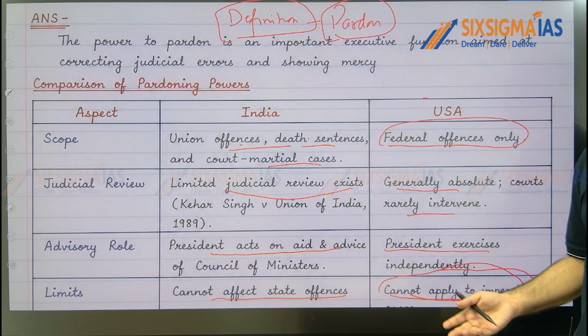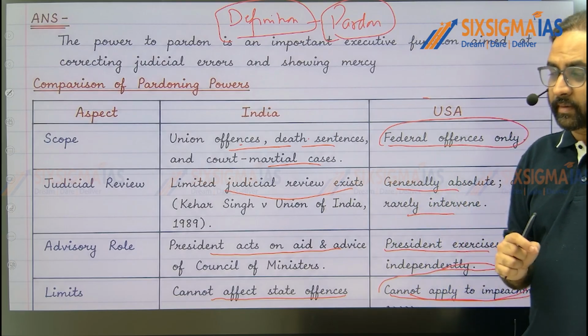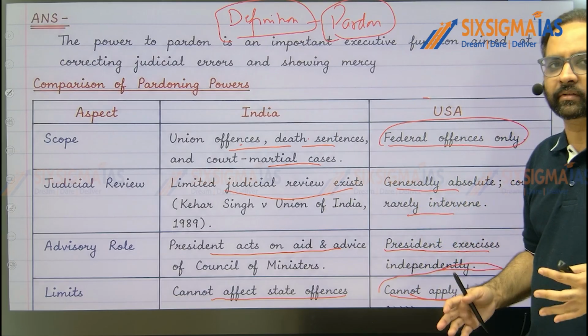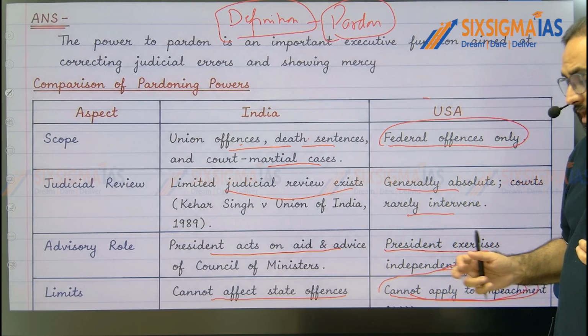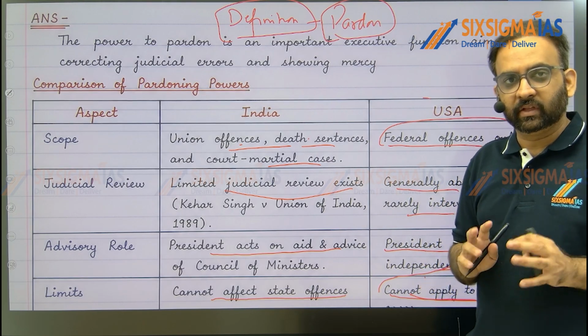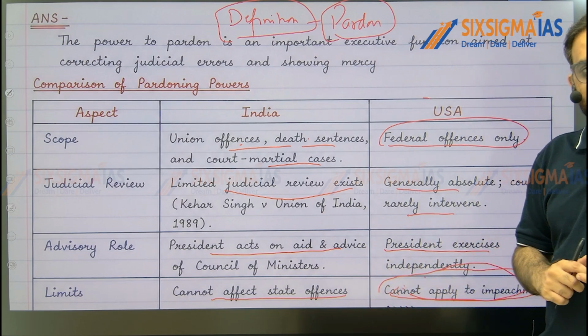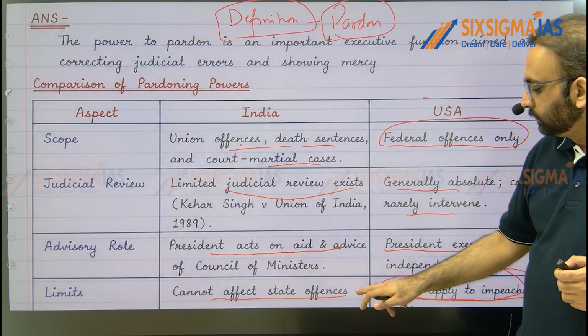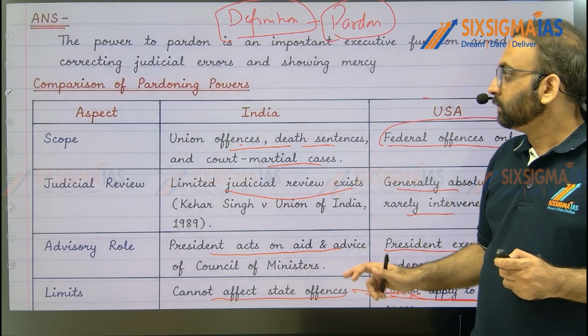In India also the president cannot exercise it on impeachment cases, but in the American Constitution it is specifically written that the president cannot exercise the power of pardoning against impeachment cases, right? That's how you can make this point clear.